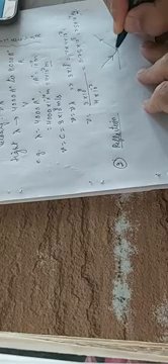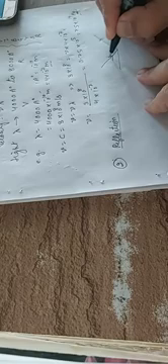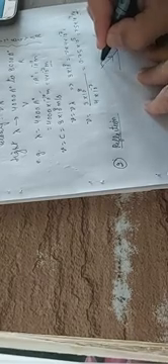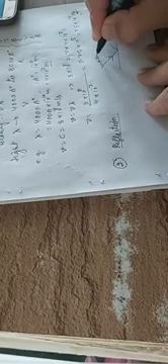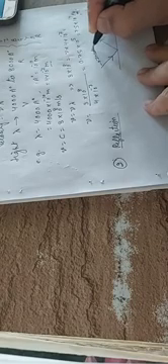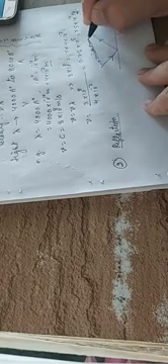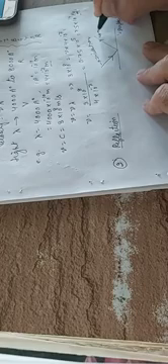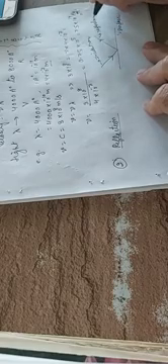Now, let us say this ray is falling on this. So I will say that this ray is the incident ray and this ray is the reflected ray.